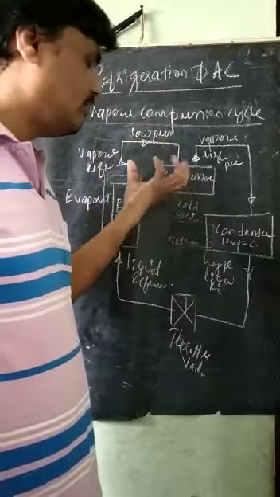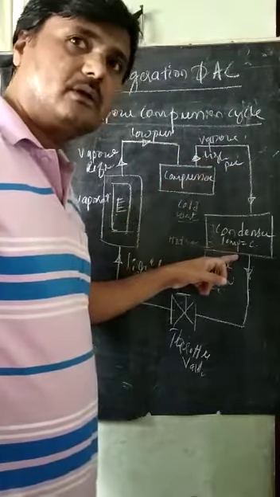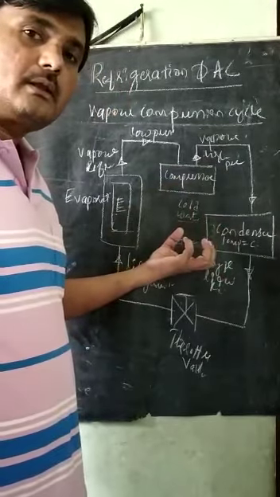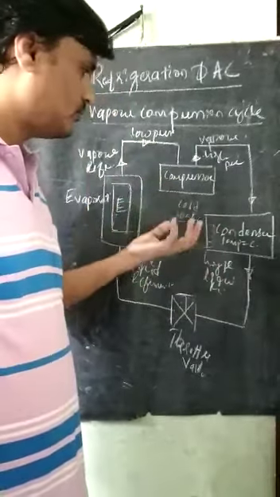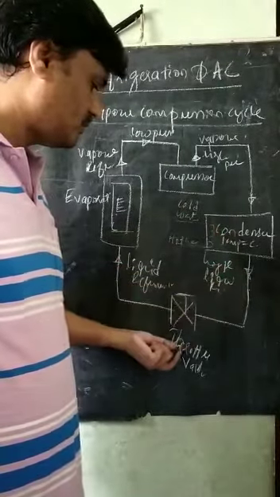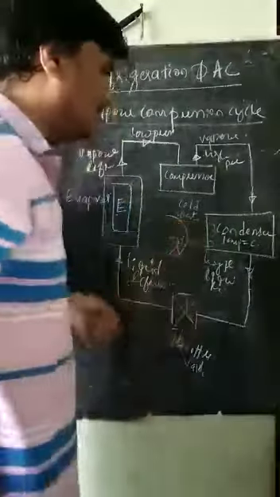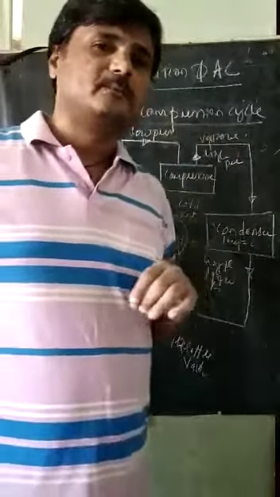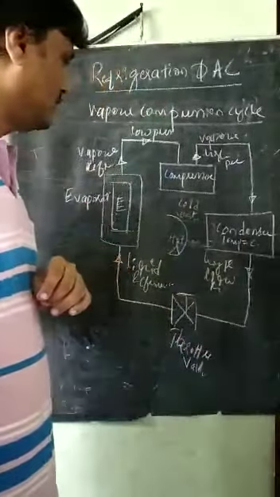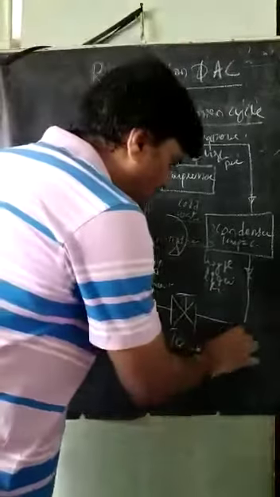In the compressor, it is compressed and its pressure is increased, but it is again a vapor. Then it is supplied to the condenser, where heat is removed by atmospheric air or else by cold water. Next, the high pressure liquid passes through the throttle valve to maintain the energy. Again the cycle repeats. This cycle operates continuously so that it removes the heat.